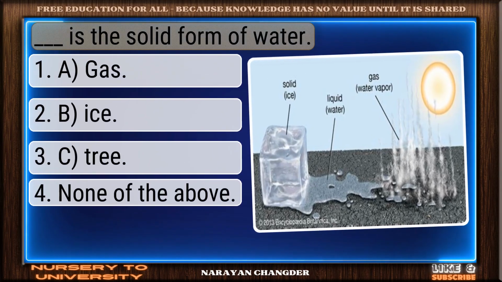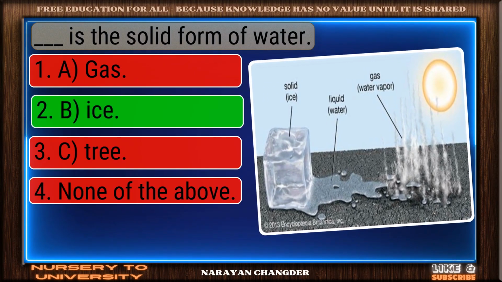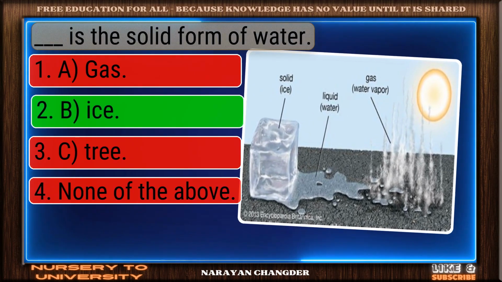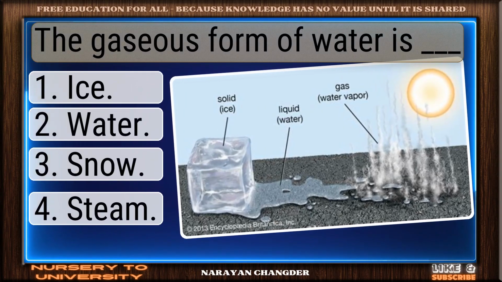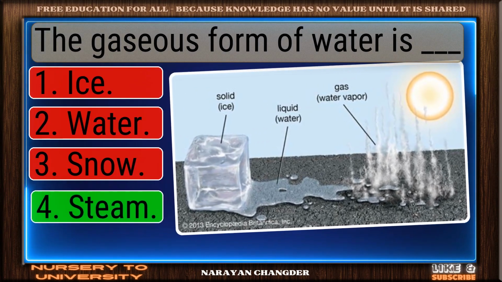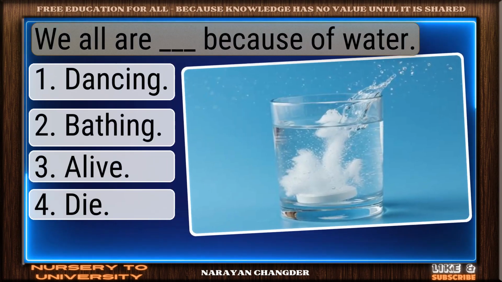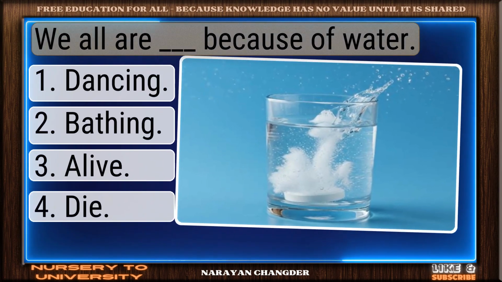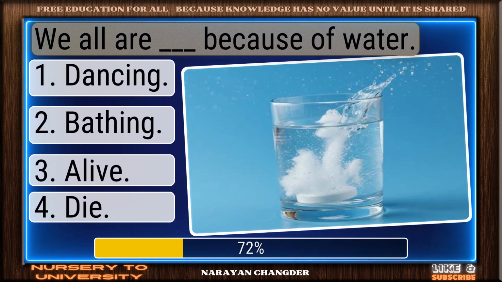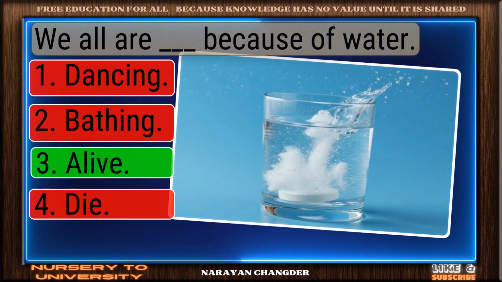Dash is the solid form of water. Great job. B, ice is the accurate answer. The gaseous form of water is dash. Nice work. You chose steam and it is correct. We all are dash because of water. Good job. Your answer, alive, works well here.